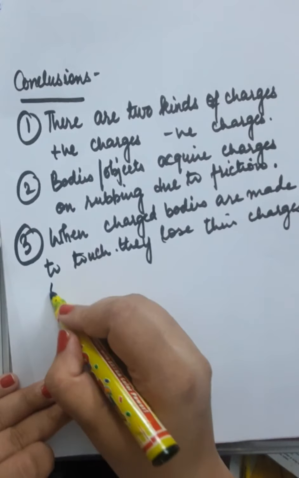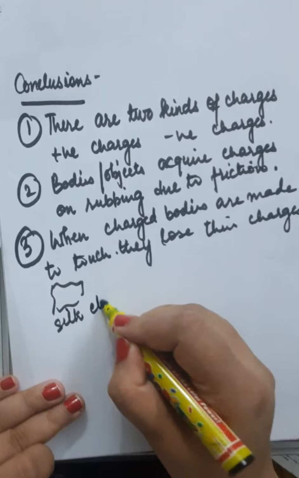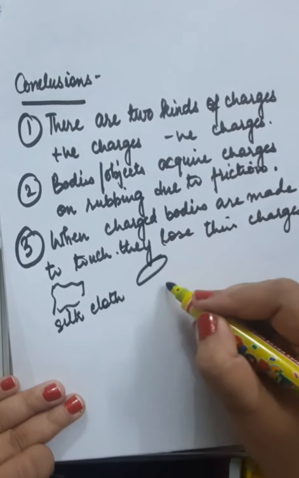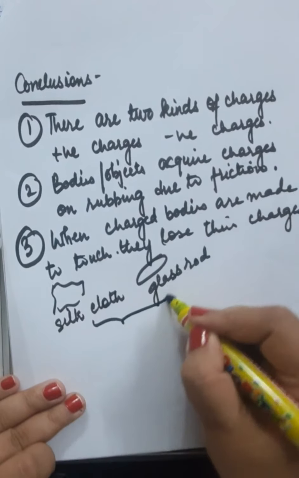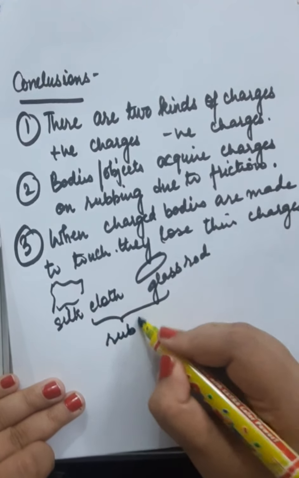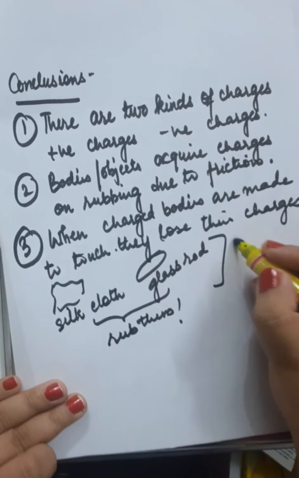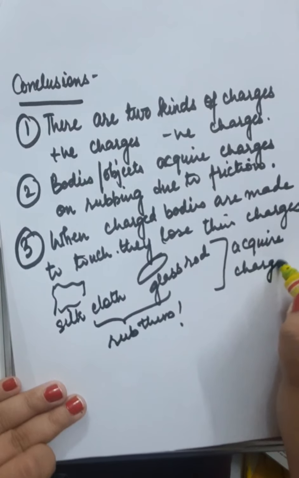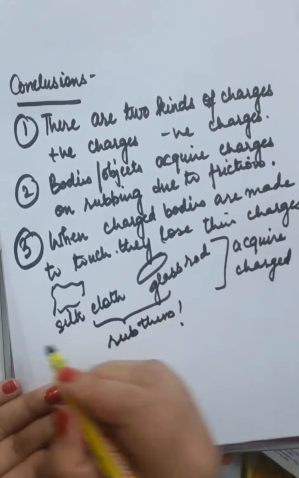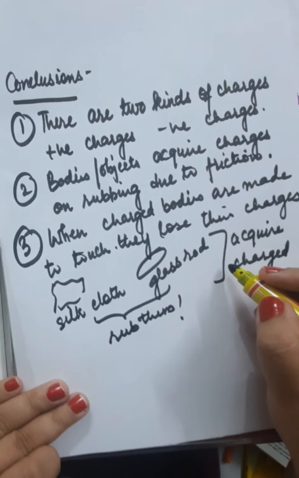For example, this is silk cloth, this is glass rod. When they are rubbed with each other, then they will acquire charges. And now they become charged silk cloth and charged glass rod.